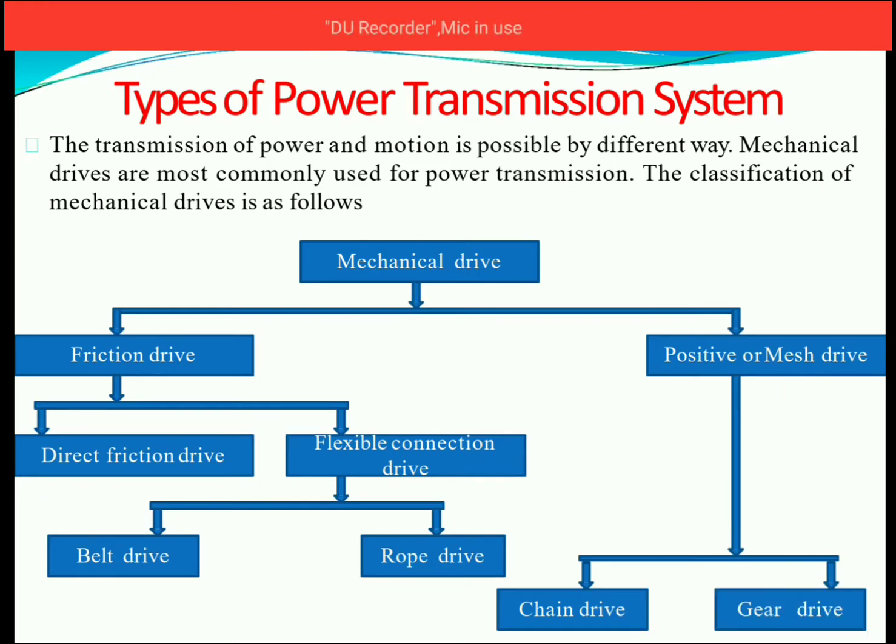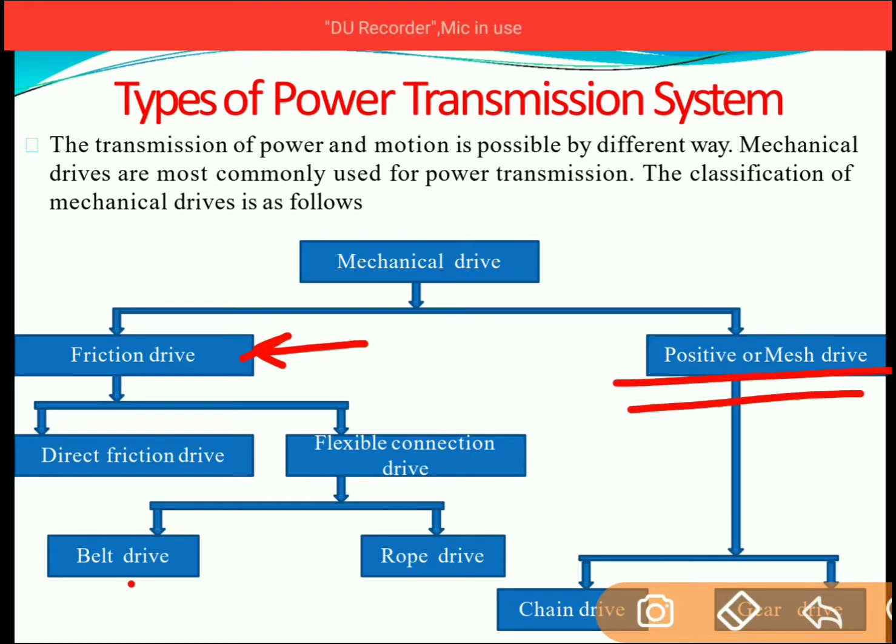Now, what is the difference between frictional drive and positive drive? In case of frictional drive, slip is possible. Slip means there is a slip between the pulley and the belt while transmitting the power from the driving shaft to the driven shaft. Whereas in case of positive drive, there are no chances of slip. As you see in the chain drive and gear drive, the chances of slip are very less or zero, whereas in case of frictional drive, there are chances of slip between pulley and the belt or between pulley and the rope.